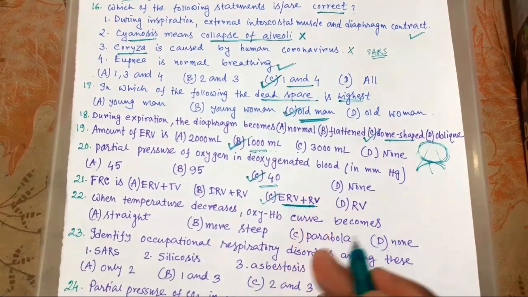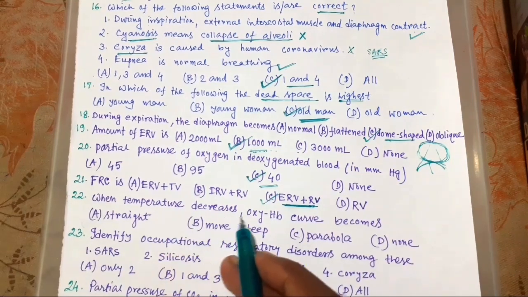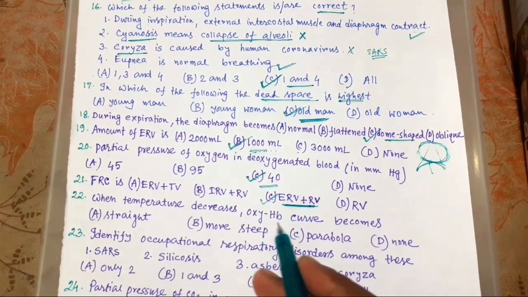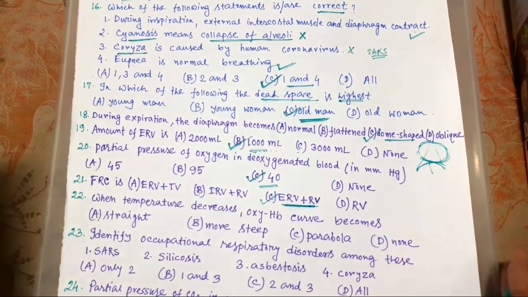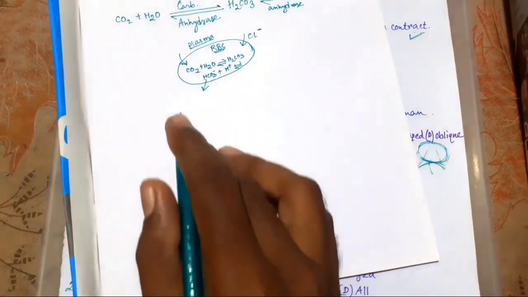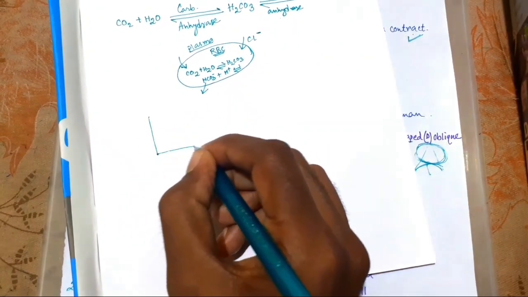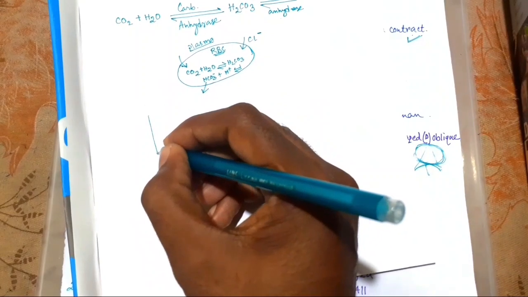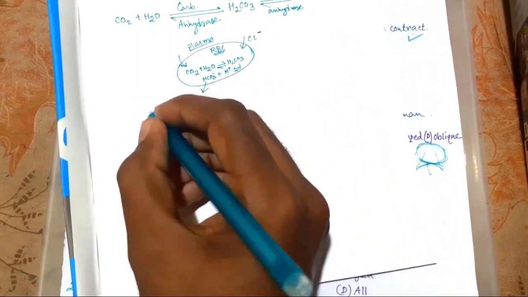Clear? Now 22. When temperature decreases, oxyhemoglobin curve becomes. So we should draw the curve. So this is the curve and this is the sigmoid curve.